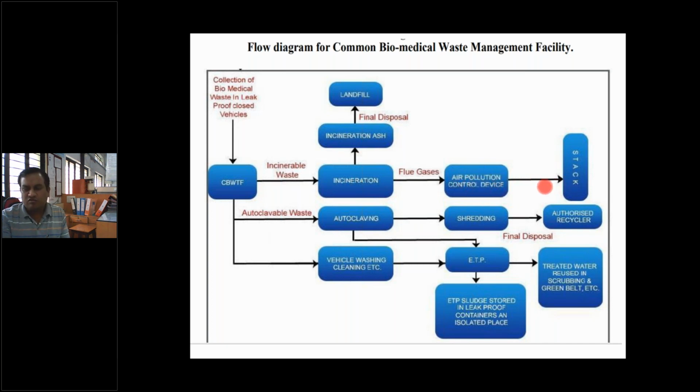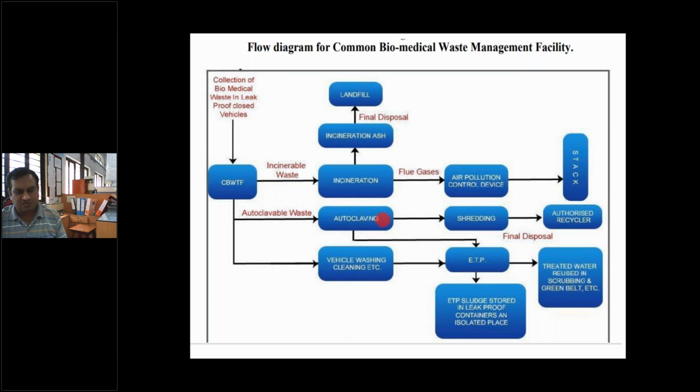After that only can we send it to the stack or chimney, and through the stack or ID fan we send these flue gases to the atmosphere.